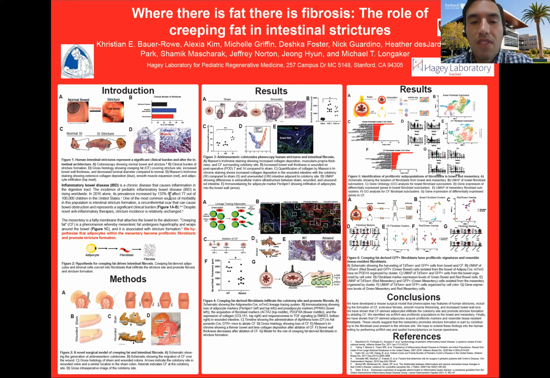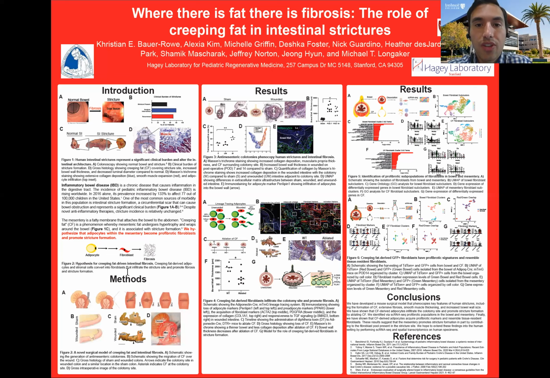And so one of the interesting observations, as you can observe here in figure 1C, is that creeping fat, which is mesentery that wraps around the bowel in the context of Crohn's disease, is oftentimes very associated with the formation of strictures. And we wanted to ask the question, why? Is the mesentery simply a passive bystander, or is it actively involved in intestinal fibrosis? And so our hypothesis was that there may be a subset of adipocytes that are present in the creeping fat that are capable of converting into fibroblasts and thus promote fibrosis.